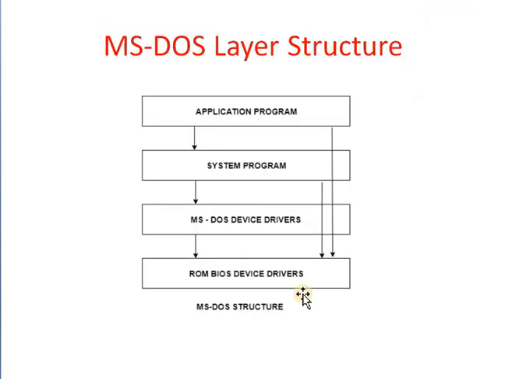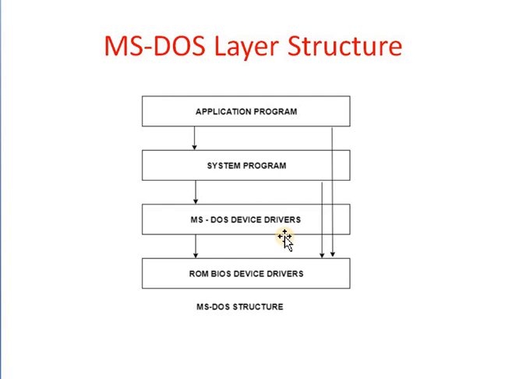This image specifies the MS-DOS layer structure. This figure shows the layer structure of MS-DOS operating system. This image contains the layers for the application program, system program, MS-DOS device drivers and ROM BIOS device drivers.